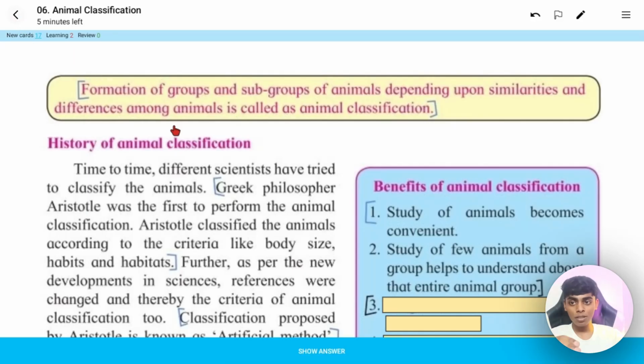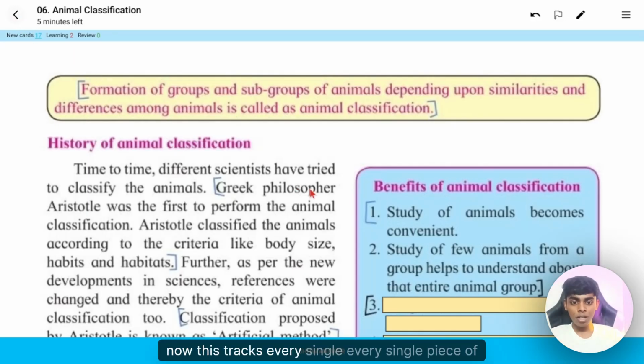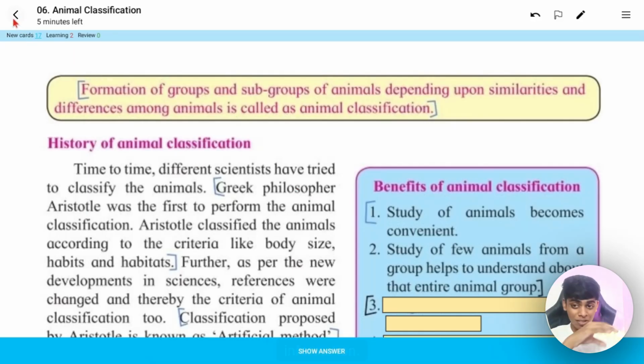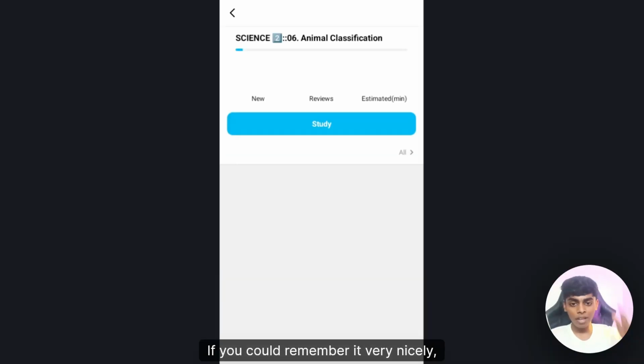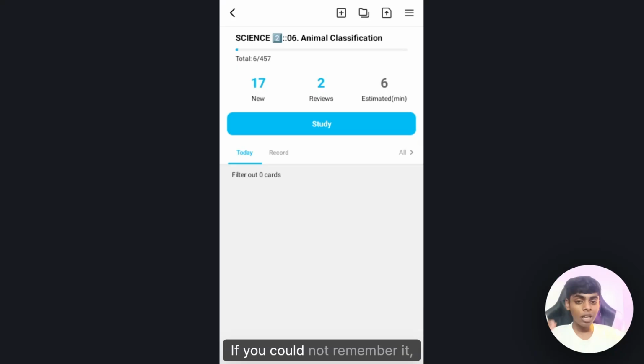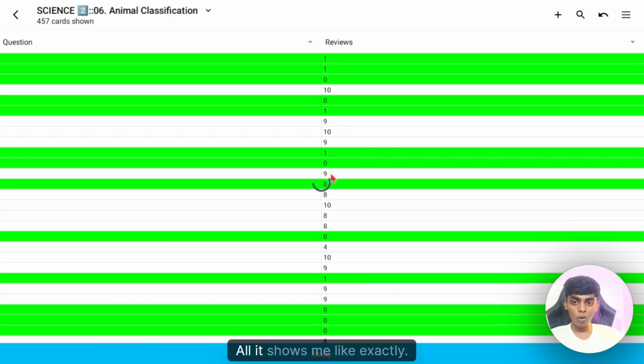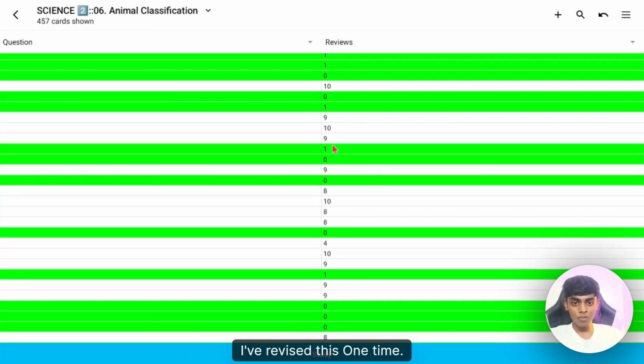Okay, so what happens in this is that it tracks every single piece of information. You have to continuously keep doing this. If you could remember it very nicely, you click on the easy button. If you could not remember it, you click on again. If I go here, in all, it shows me exactly how many times I have revised this. I've revised this 1 time, 10 times, 9 times, 8 times. This one 10 times.